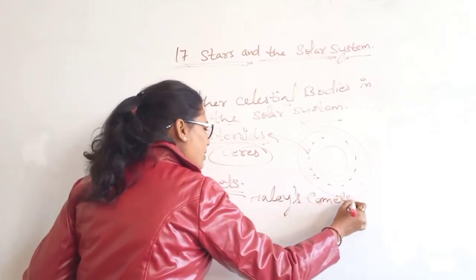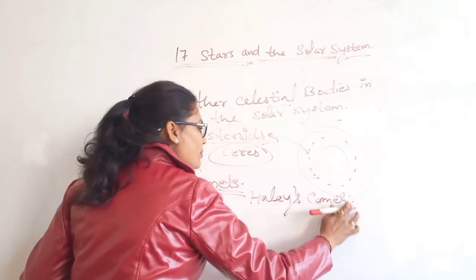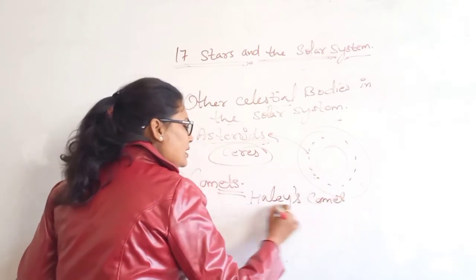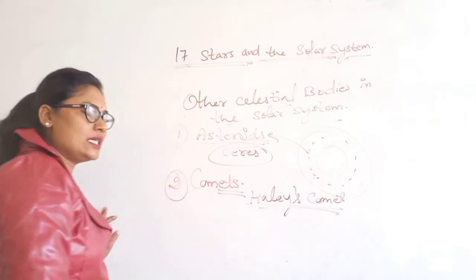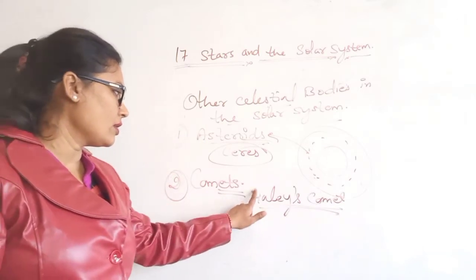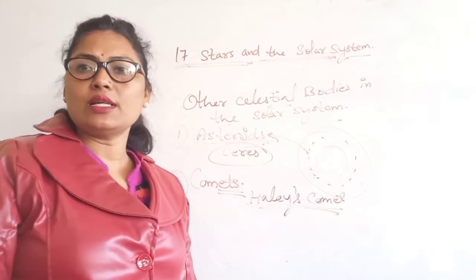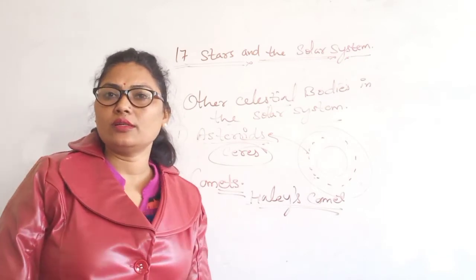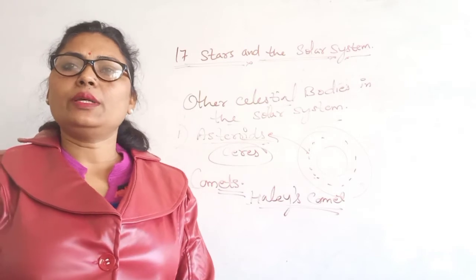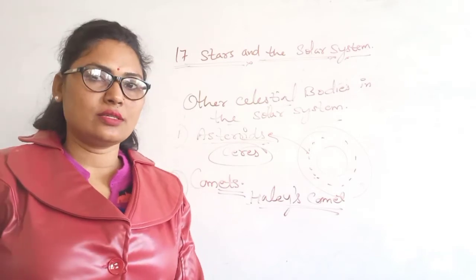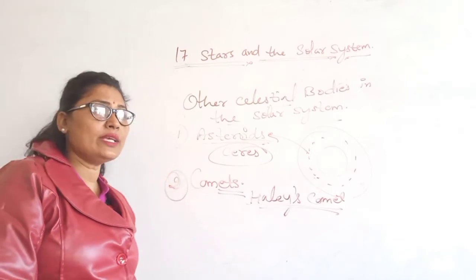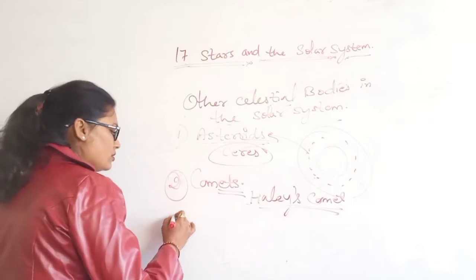It will be seen after 76 years. The last time it was seen, I think, was in 1986.